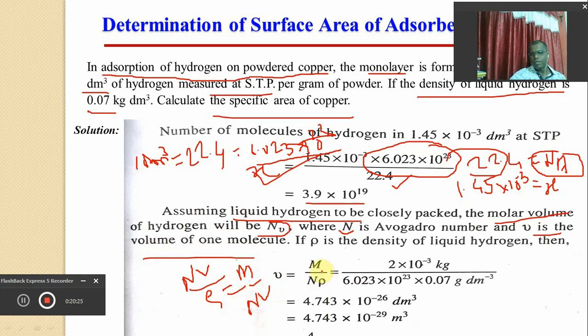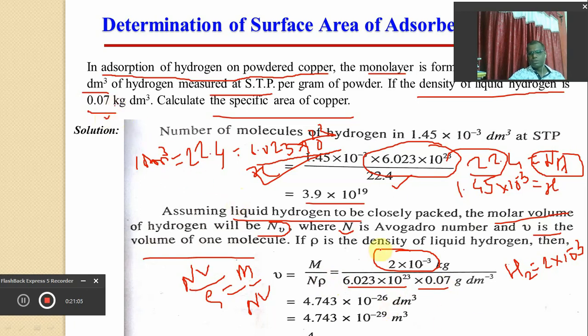So we have the mass, 2 into 10 raised to minus 3. How is it 2? Because it is given that it is hydrogen gas. Hydrogen gas is present in the form of H2 and it has molecular weight 2, but that is in CGS, so it is 2 grams. In kg it will be 2 into 10 raised to minus 3. N is the Avogadro number 6.023 into 10 raised to 23, and rho is the density of hydrogen, that is given here.